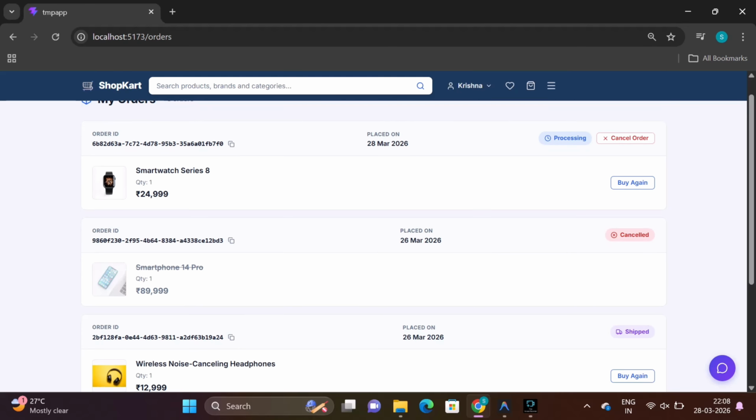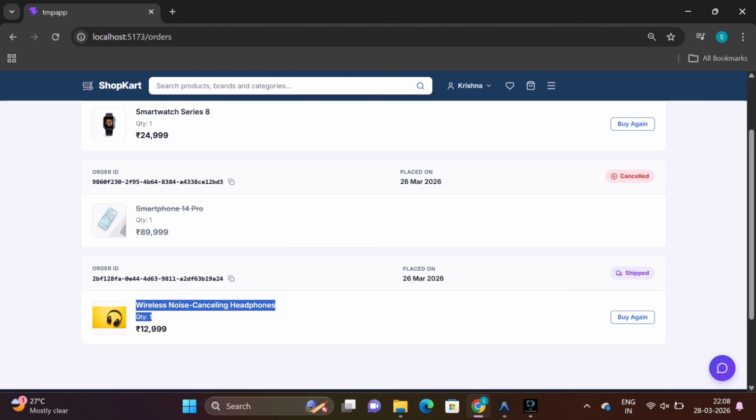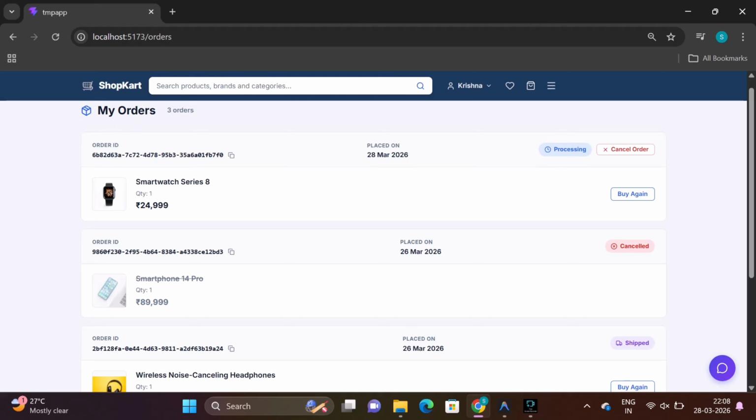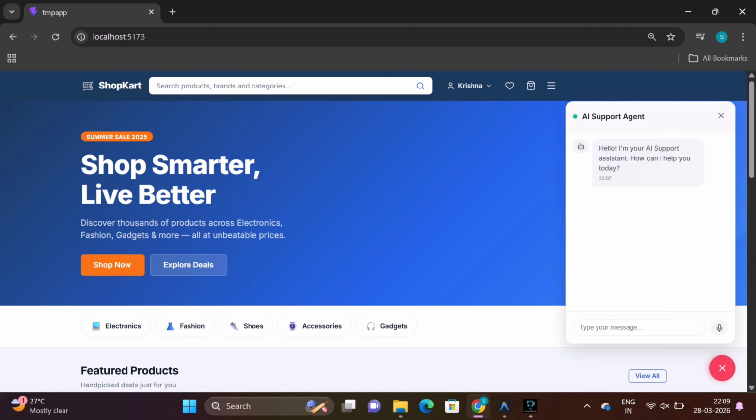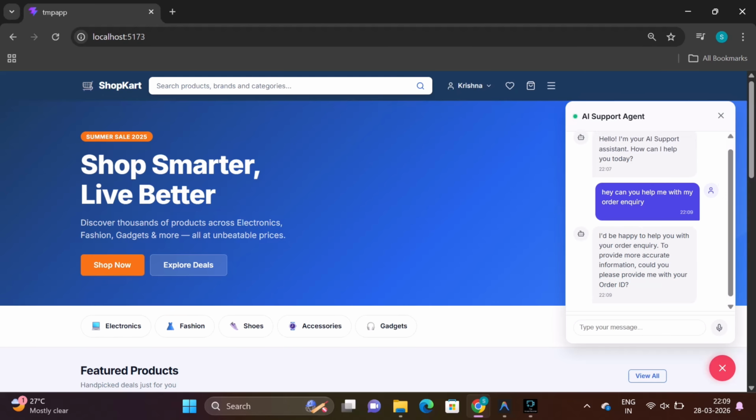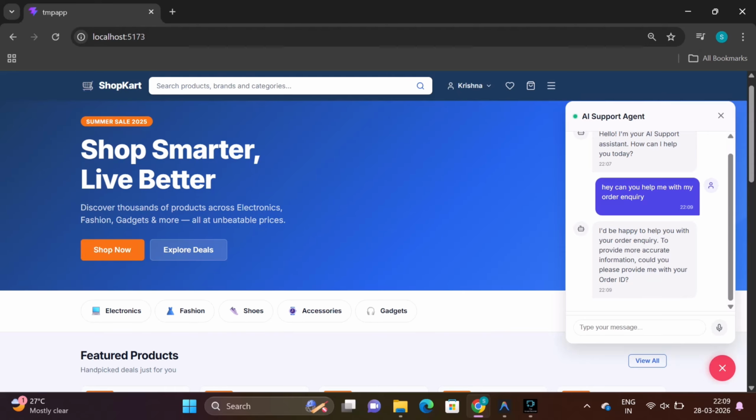So this is basically some orders. One order you can see here, the status of this order is shipped. So this means the order is shipped. It is showing me, but I'll use one inquiry with my chatbot. So I'll just go to my chatbot and type in a query: hey, can you help me with my order inquiry? Paste it. So it is thinking that yeah, it will help me, but it just needs the order ID.